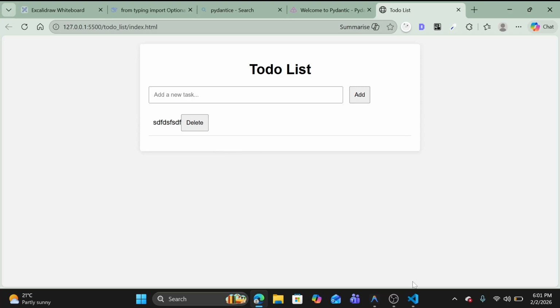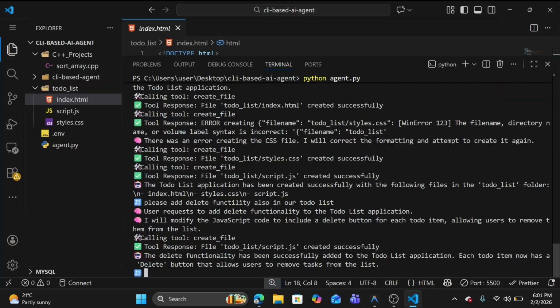So now our CLI based agent is ready. Now we can create basically a project from our terminal only. That's good.